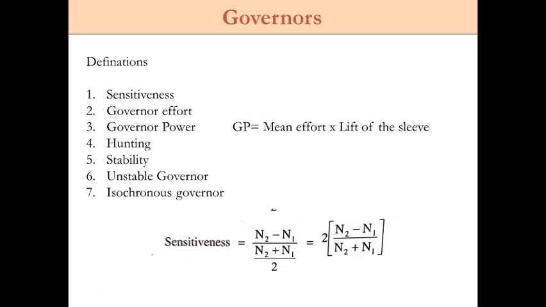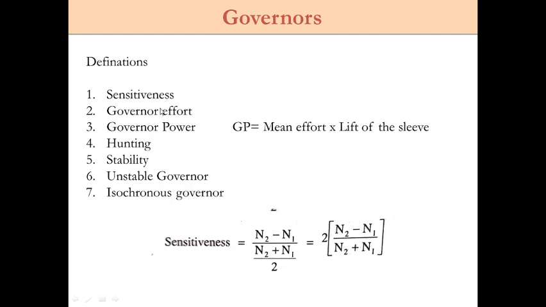As the definition states, it is the ratio of the difference between maximum and minimum equilibrium speed, that is N2 minus N1, in the numerator, to the mean equilibrium speed. Mean means you need to take the average of the equilibrium speeds, maximum and minimum, that is (N2 plus N1) by 2 is the mean equilibrium speed, and N2 minus N1 is the difference between the equilibrium speeds. So with the help of this equation you can calculate the sensitiveness of the governor.